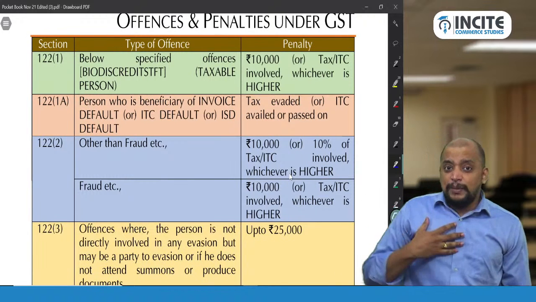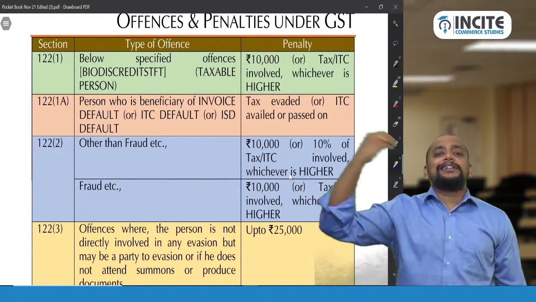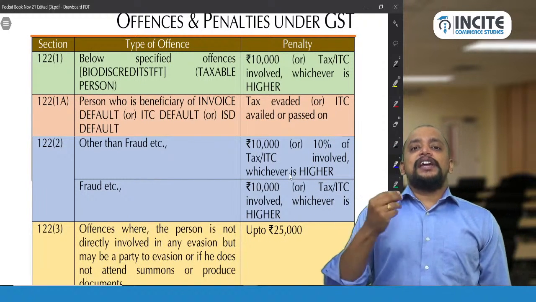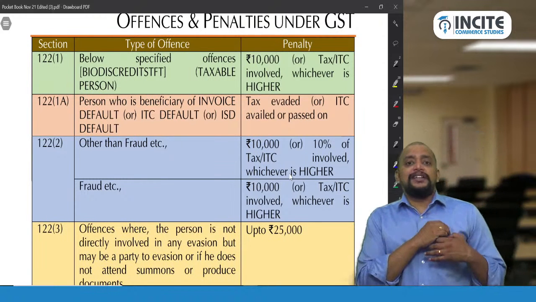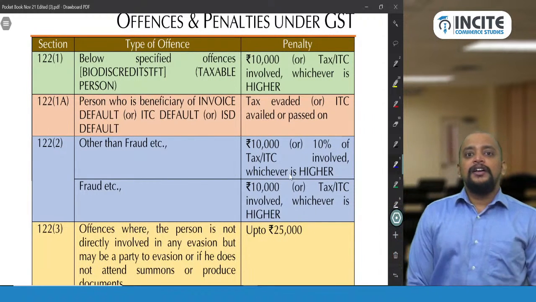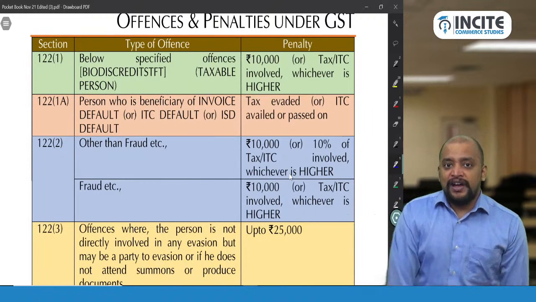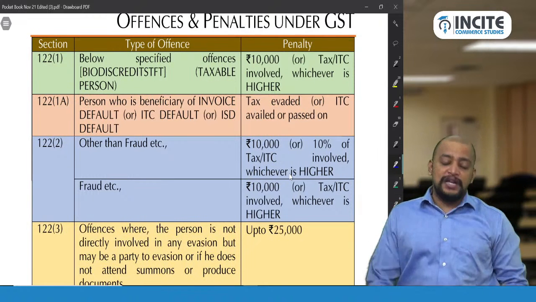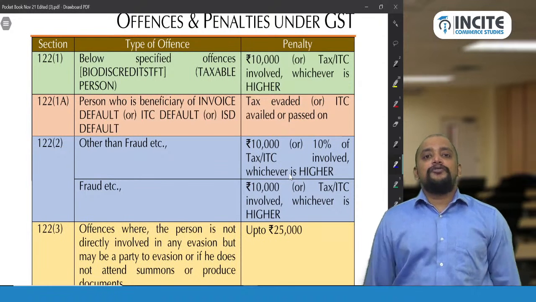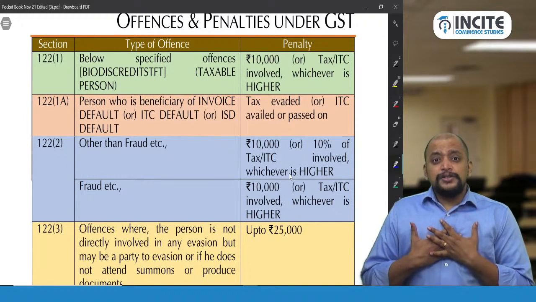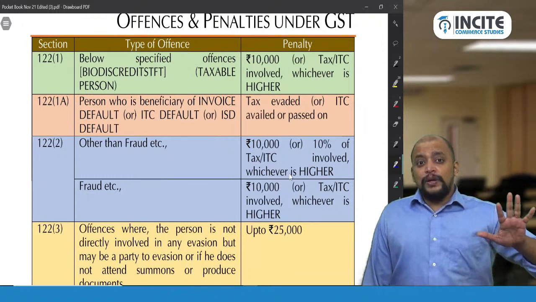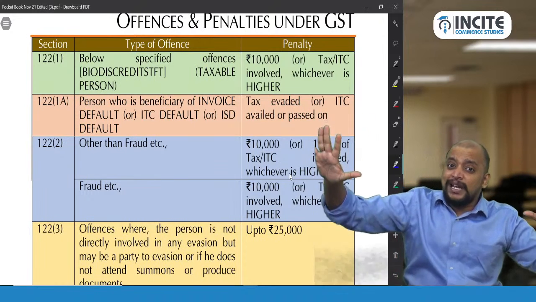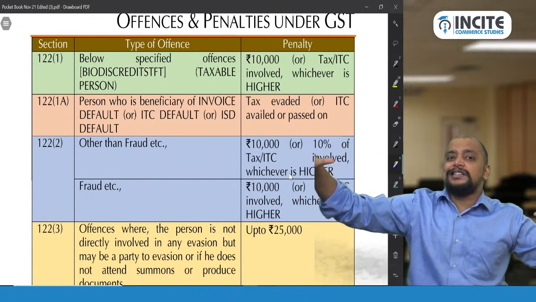Now I will be getting a benefit. Say I got some 2 lakhs as benefit. Because I gave 5 lakh rupees worth of credit to those people, they gave me 2 lakh rupees. That is the benefit that I have retained. Now, the department identified that person because that person has filed GSTR1 but not filed GSTR3B. They inquired with that person and therefore I am caught now. When I am caught, 5 lakhs will be collected from these registrations under invoice default, and 5 lakhs will be collected from the traders who took the ITC under ITC default.